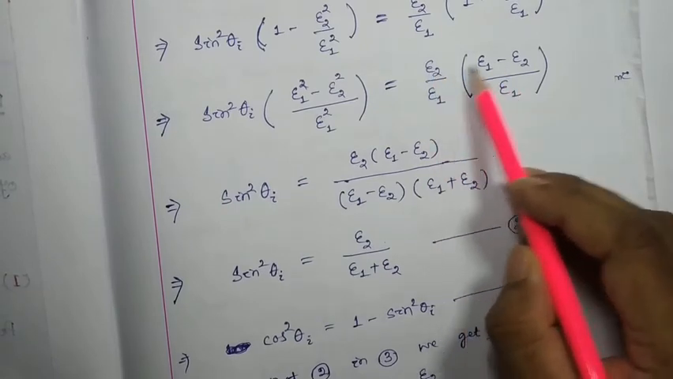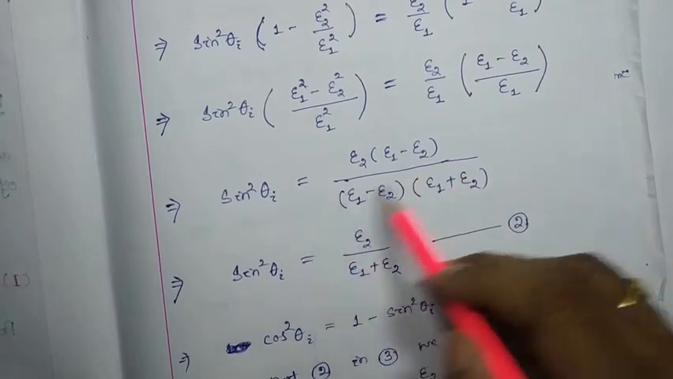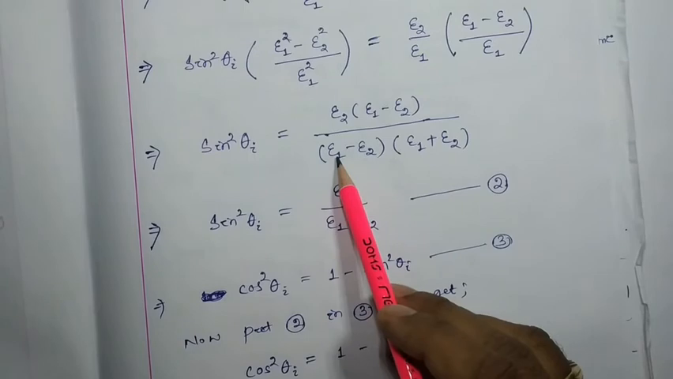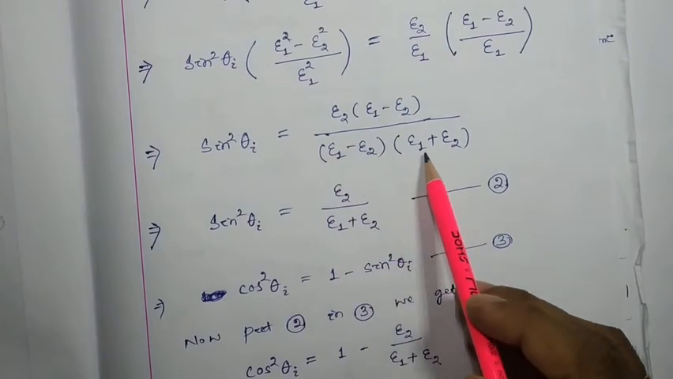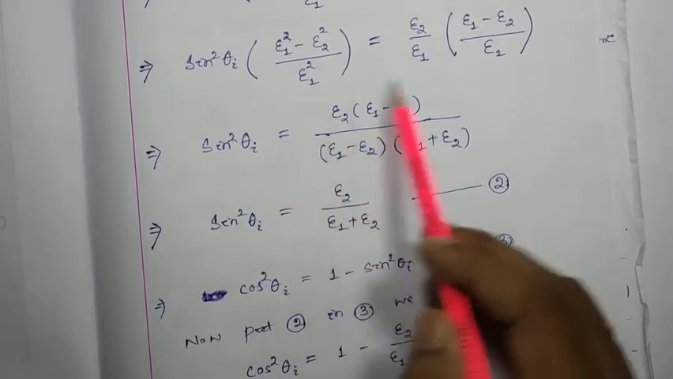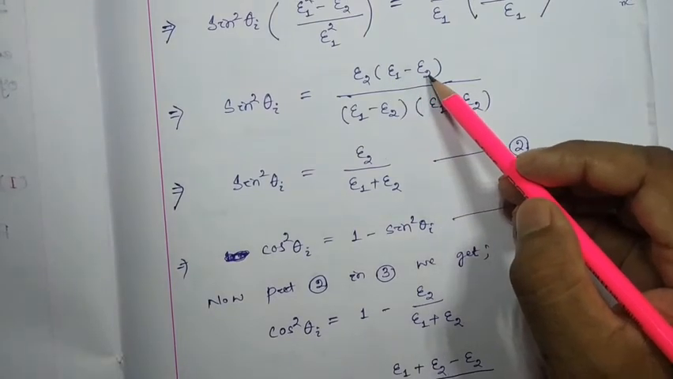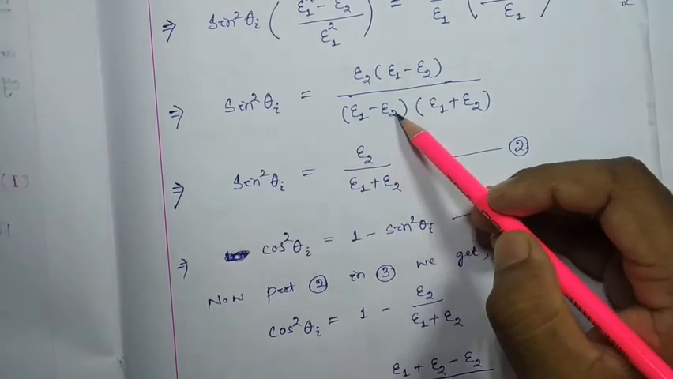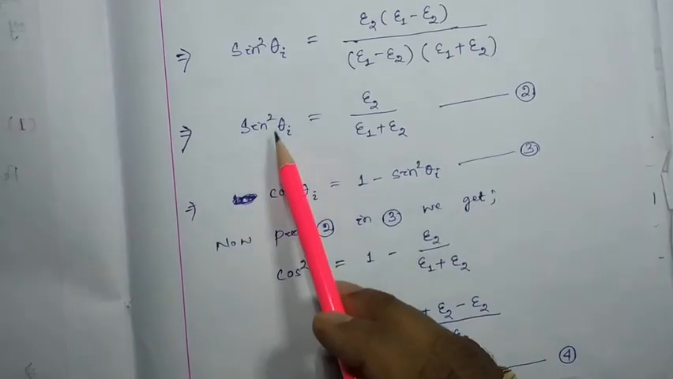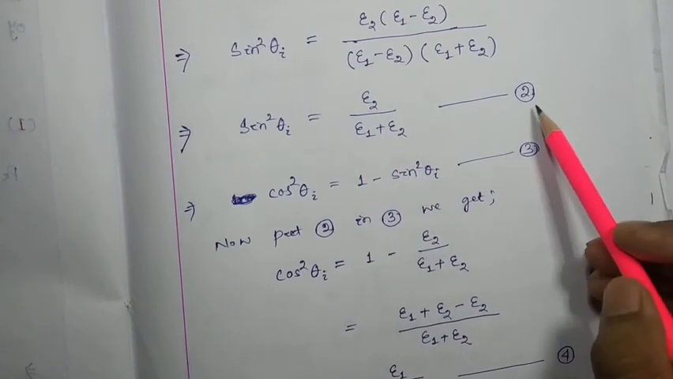Now the numerator of this one will be epsilon 2 into epsilon 1 minus epsilon 2 whole divided by, this is in the form of a square minus b square, can be written as epsilon 1 minus epsilon 2 into epsilon 1 plus epsilon 2. Okay, so sin square theta I we found this much. So here epsilon 1 minus epsilon 2, here also epsilon 1 minus epsilon 2 one term is there, so can be cancelled out. We found sin square theta I equal to epsilon 2 by epsilon 1 plus epsilon 2. Let this be your equation number 2.